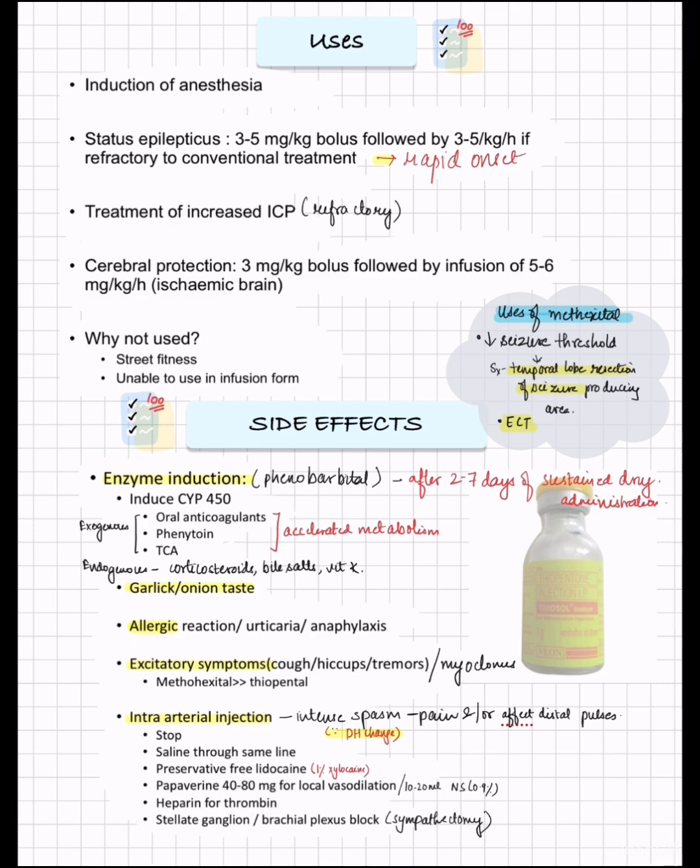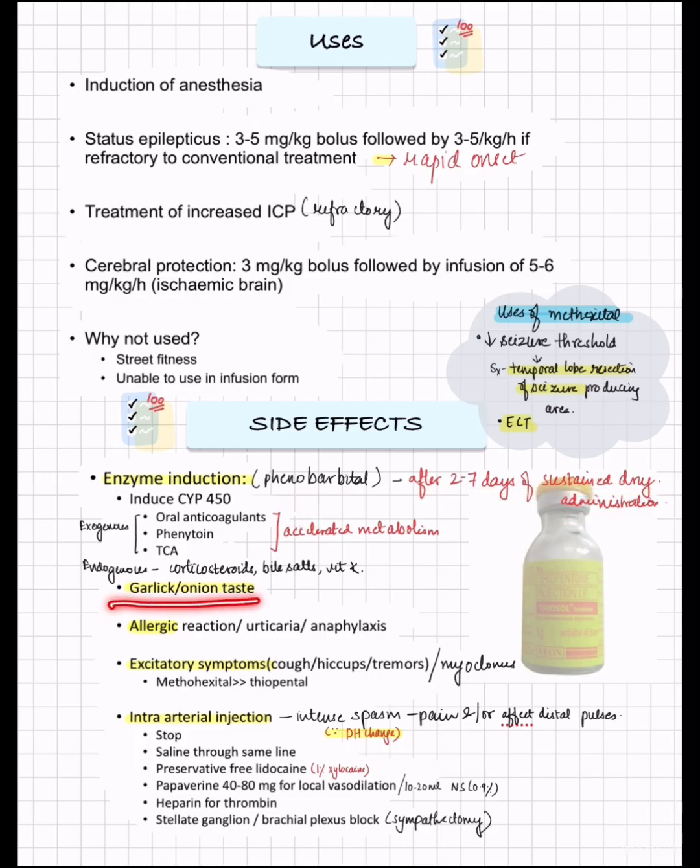Coming to side effects, they cause enzyme induction, especially phenobarbital. So they induce cytochrome P450, which acts upon exogenous drugs like oral anticoagulants, phenytoin and tricyclic antidepressants. Hence, they accelerate their metabolism. And endogenous compounds like corticosteroids, bile salts and vitamin K. After 2 to 7 days of sustained drug administration, they might cause enzyme induction.